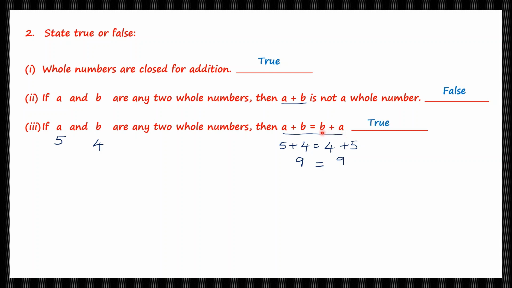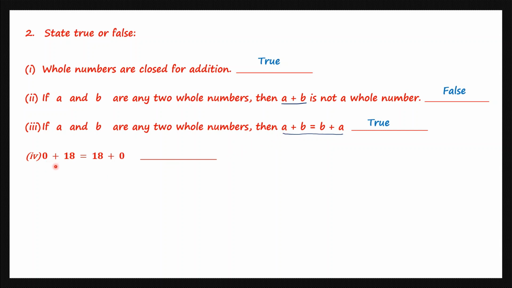Let's write that true. So this is actually another property of addition of whole numbers where the sum is the same even if you change the order. So whether you write a plus b or you write b plus a, your answer is going to be the same. So this is the commutative property.